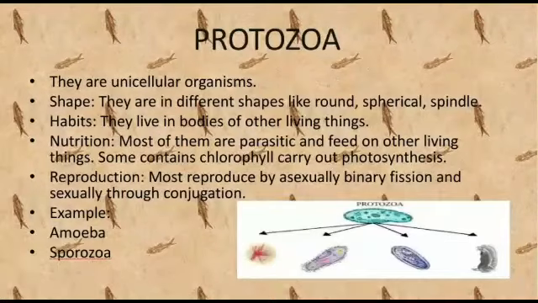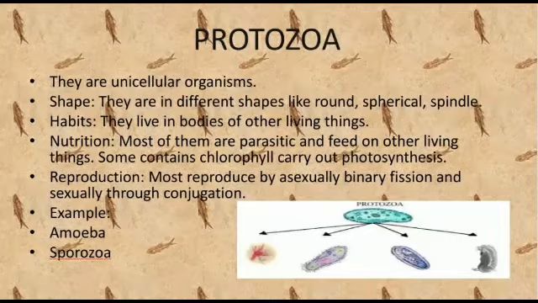Now, next one is protozoa. Proto means primitive, zoon means animal. Yes, they are unicellular organisms that have highly complex function. Nutrition. As they are like animals and can move, these are heterotrophic in nature. It means they depend on other organisms as their food source.